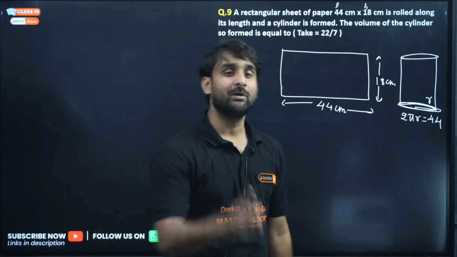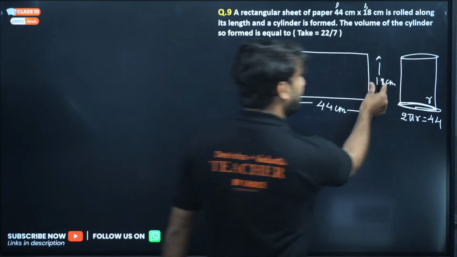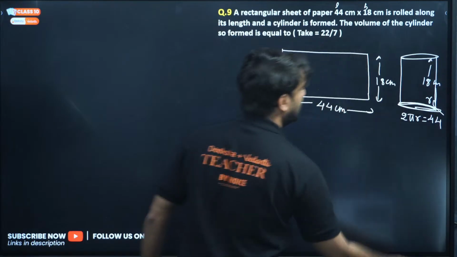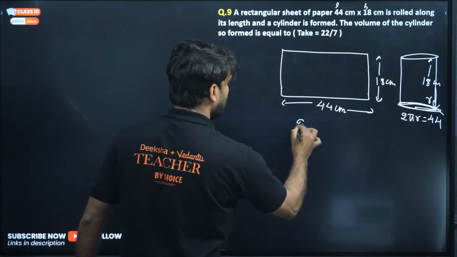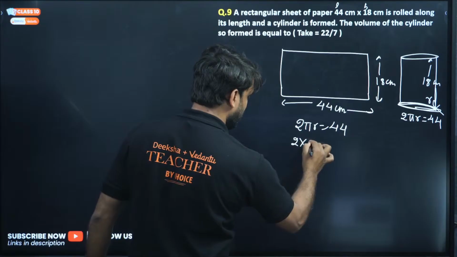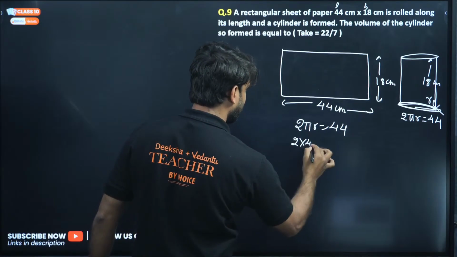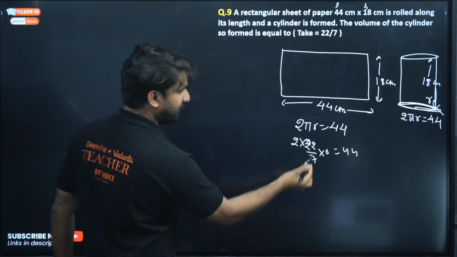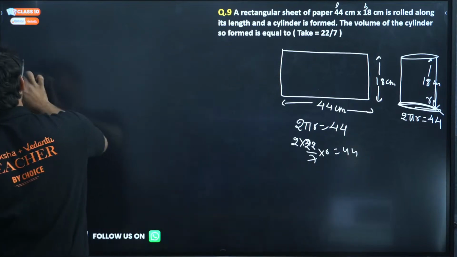So 2 pi r will be equal to 44, and the height will remain the same, 18. Is it clear? So 2 pi r equals 44. So we can write pi as 22 by 7. 22 by 7 into r equals 44. So 22 into 40. It becomes very complex.